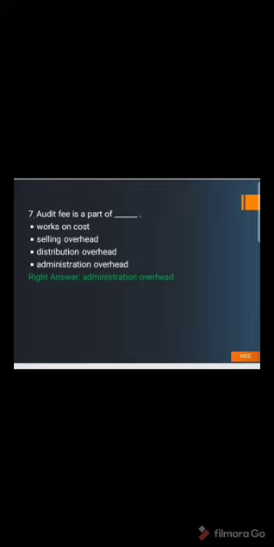Then the selling overhead, because it does not contribute to the selling of goods. Then distribution cost, and it does not contribute in it as well. Then the last one, administration overhead, because it is purely the work of the office and does not pertain to the factory, therefore the audit fee shall be part of administration overhead.